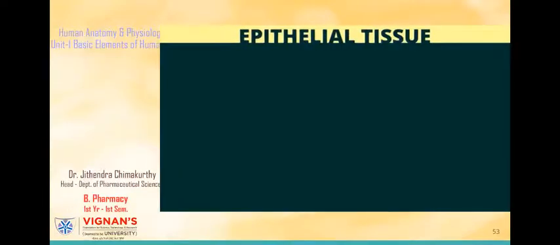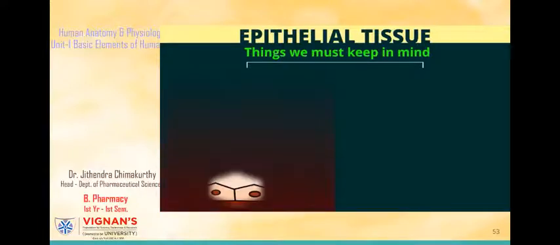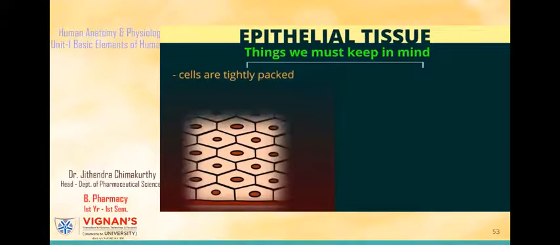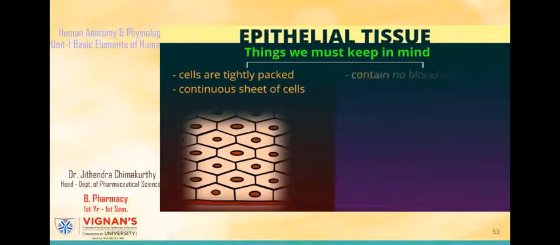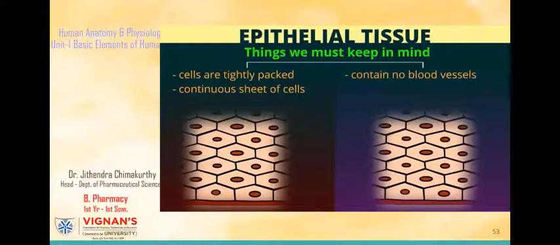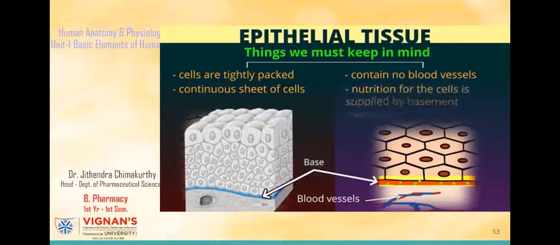For epithelial tissue, there are mainly 2 things you need to keep in mind. First, the cells in this tissue are tightly packed. They are stuck very close to each other, so close that they look like a continuous sheet of cells. And second, the tissue lacks blood vessels. So all the nutrition needed for these cells is supplied by a layer on which these epithelial cells lie. Now, since this layer is present at the base of all these cells, it's rightly called a basement membrane.